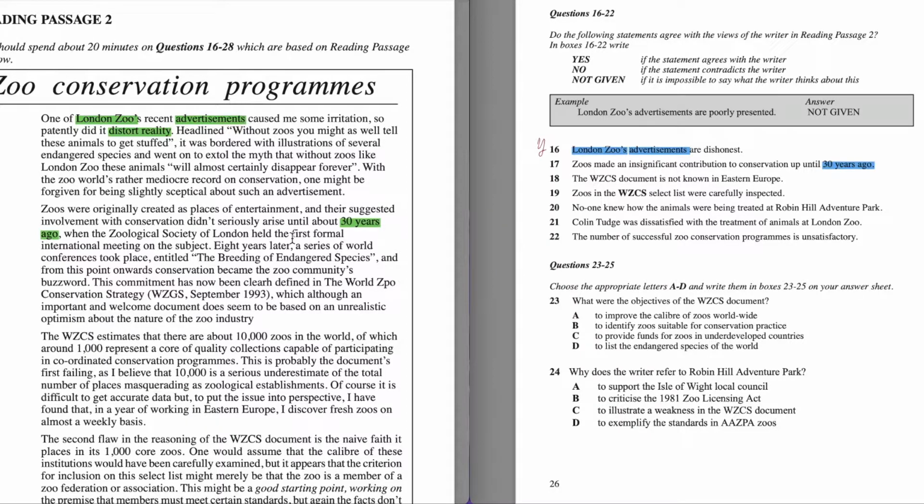Zoos were originally created as places of entertainment, and their suggested involvement with conservation didn't seriously arise until about 30 years ago. So zoos made an insignificant contribution to conservation up until 30 years ago. The answer is yes, it's true.